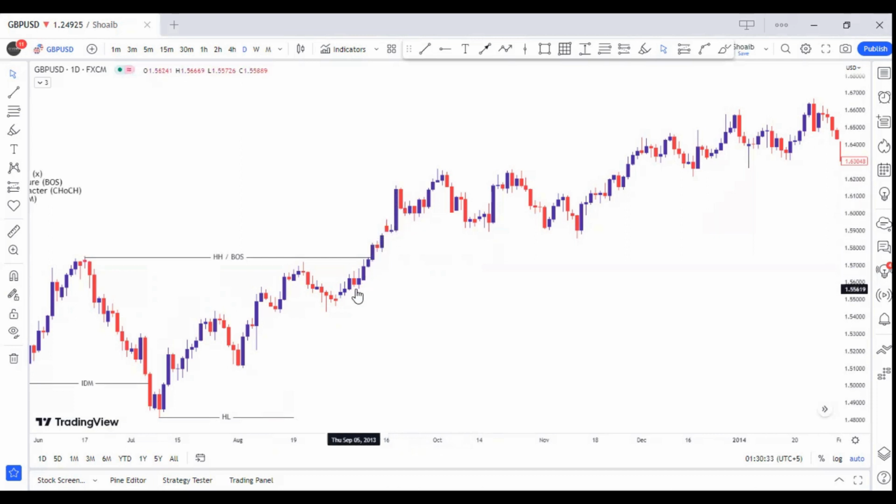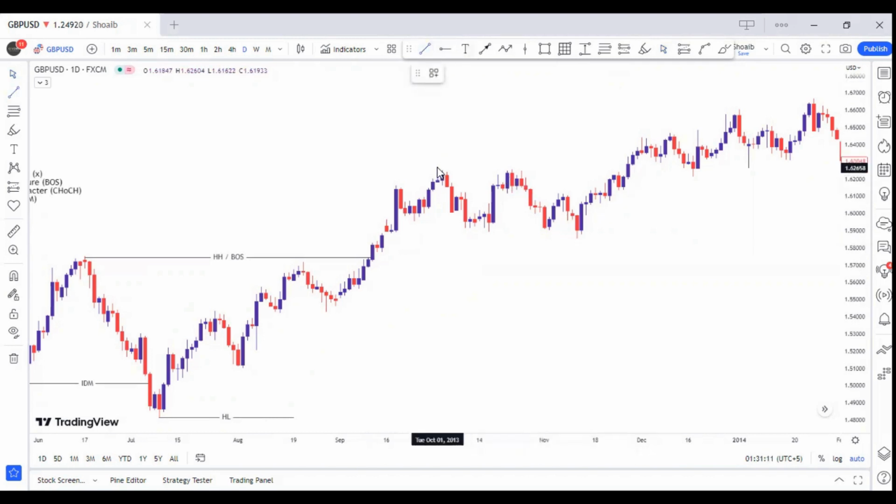This is our inducement. This pullback is not inducement because this is our highest candle and its high and low are protected. And this low will act as inducement if any of these candles break this highest candle's low. For example, if any of these candles makes a long wick like this and breaks the low of this highest candle, this will be a valid inducement. As these candles did not break the low of this highest candle, this is not a valid inducement. So, price created this high, moved down without inducement, then this high, this low, and again moved higher.